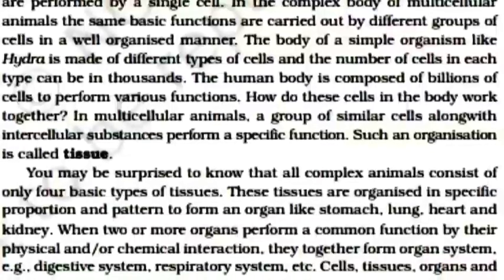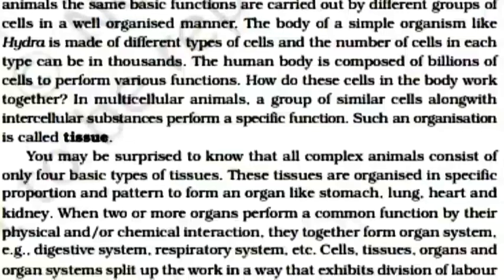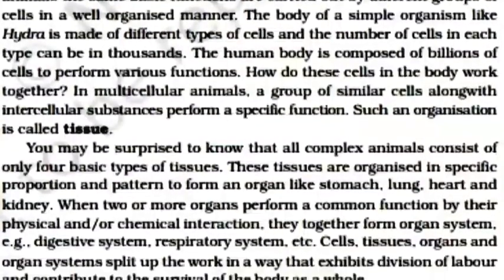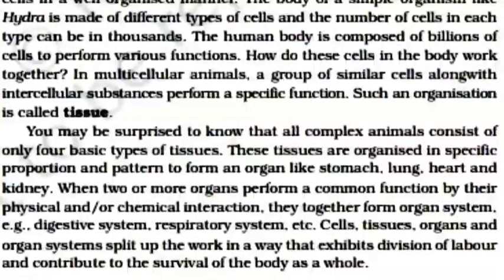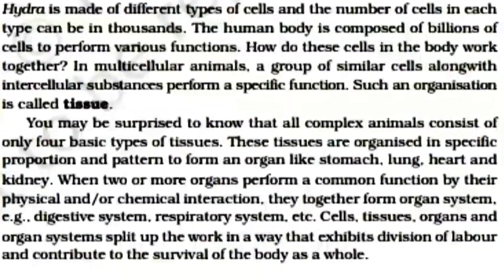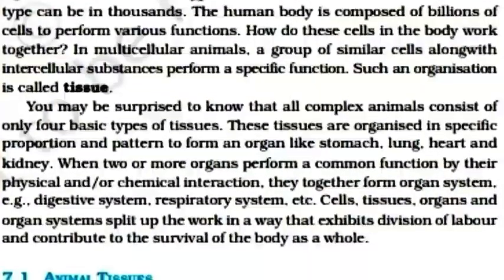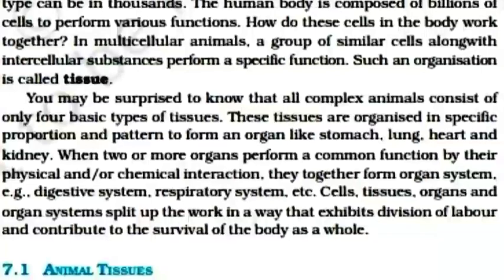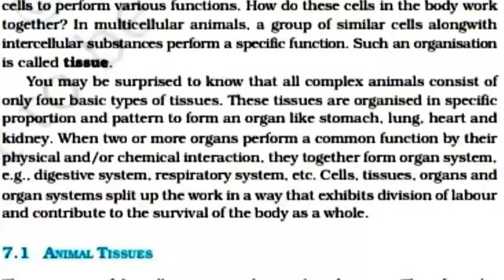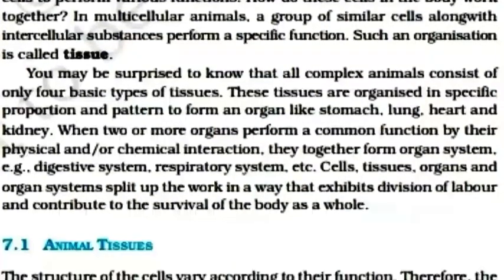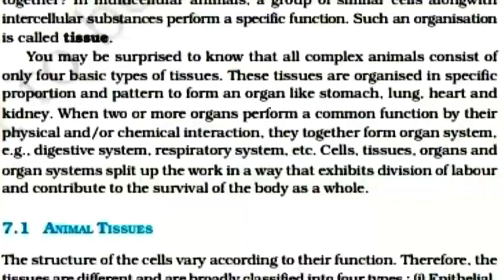You may be surprised to know that all complex animals consist of only four basic types of tissues. These tissues are organized in specific proportion and pattern to form an organ like stomach, lungs, heart, and kidney. When two or more organs perform a common function by their physical and/or chemical interaction, they together form an organ system.